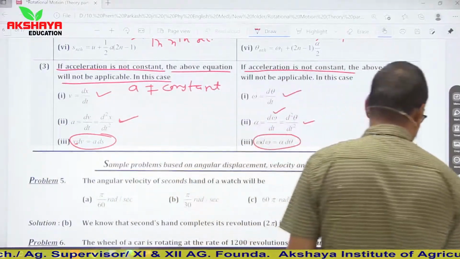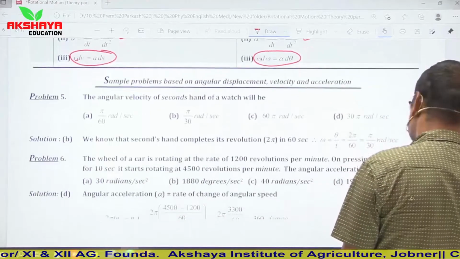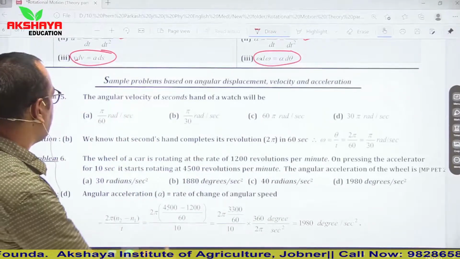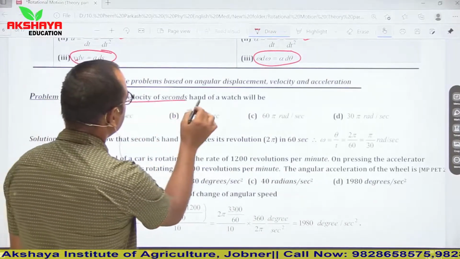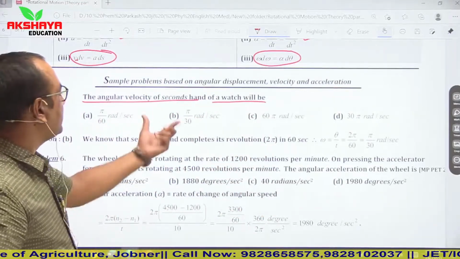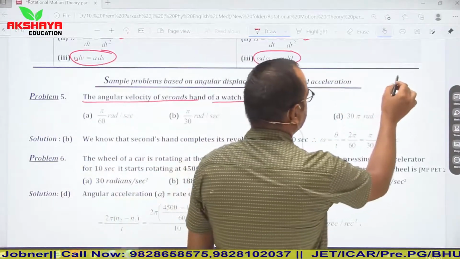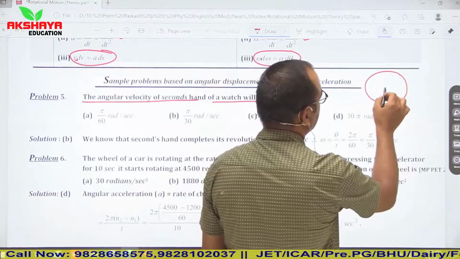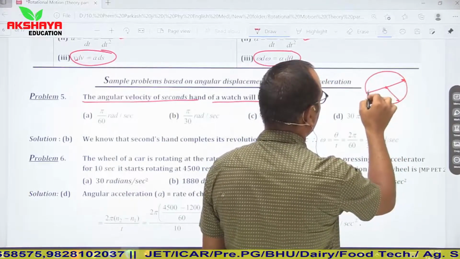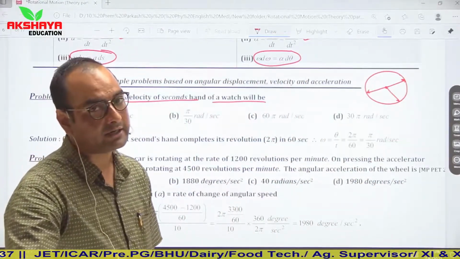Now see, some questions are here in form of solved examples. So I am discussing one or two questions here, then we will talk about our next topic. So here, angular velocity of seconds hand of a watch will be. So if we talk about angular velocity of seconds hand, minute hand or hour hand, these all hands have different time periods.